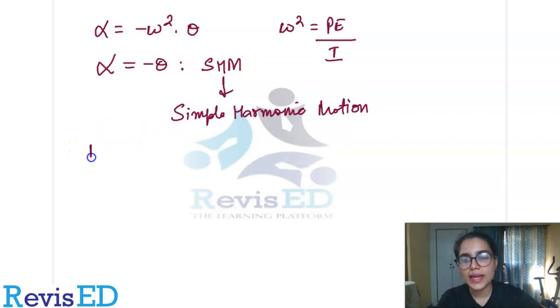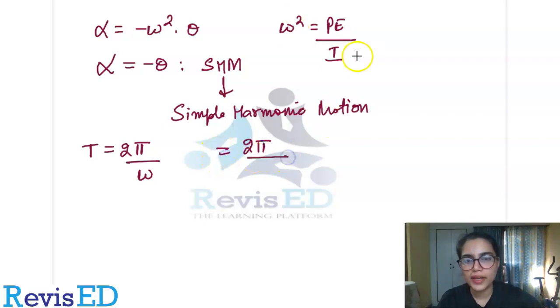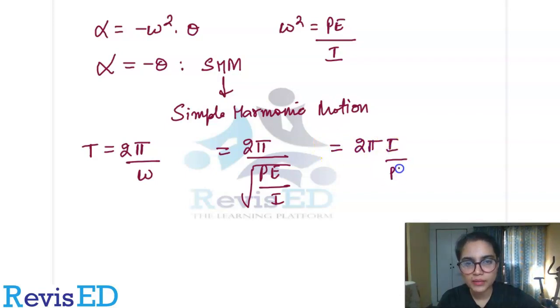So the time period of oscillation, represented by T, is 2 pi by omega, right? So we can write 2 pi upon omega; just substitute this value under root PE by I. So we can write it as 2 pi under root I by PE. This is your value of time period when we have SHM of an electric dipole, right?